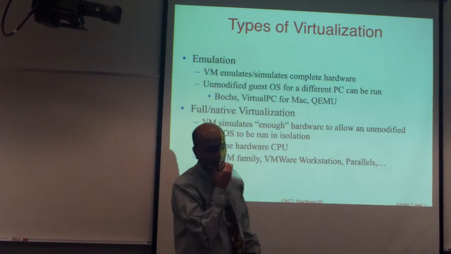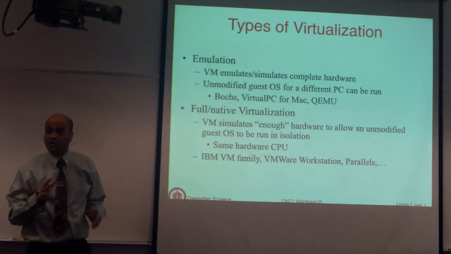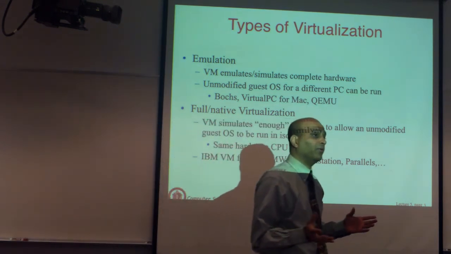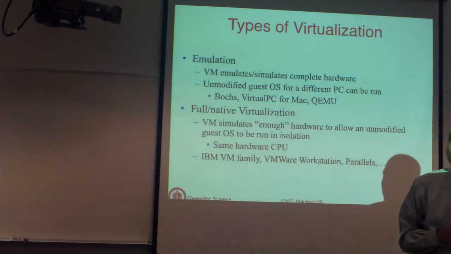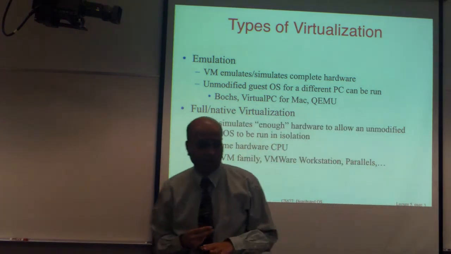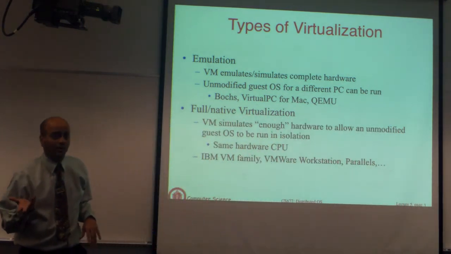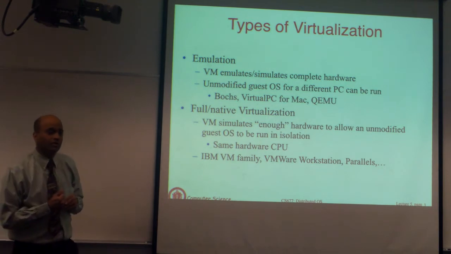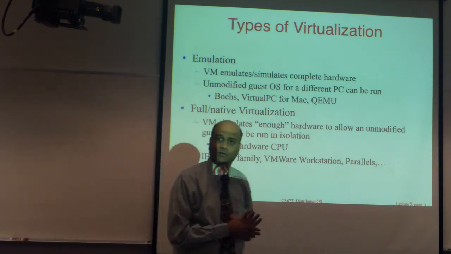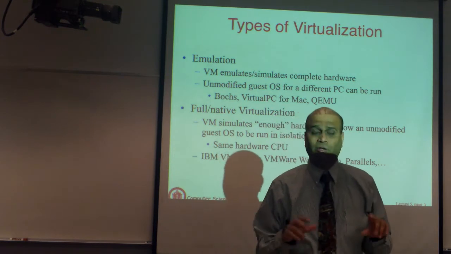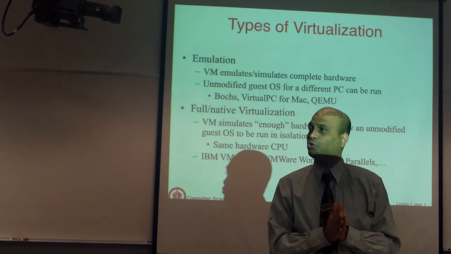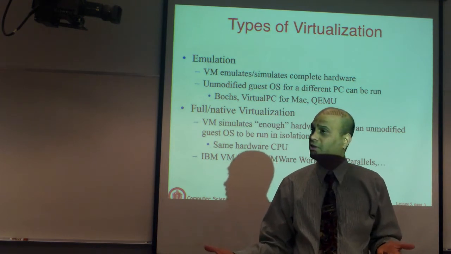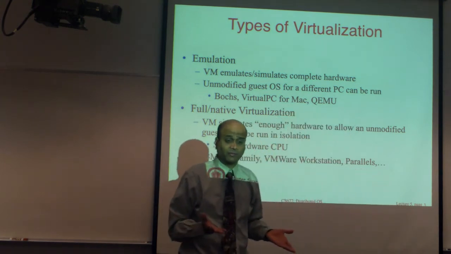Okay, so we'll start with hardware level virtualization, and even within hardware level virtualization, we will see that there is a spectrum of techniques or technologies that are used to perform, rather mimic, the interface. So we'll start with the most basic one. This is referred to as full emulation. In this case, the virtualization layer is referred to as a virtual machine because you are actually emulating another machine at the hardware level.